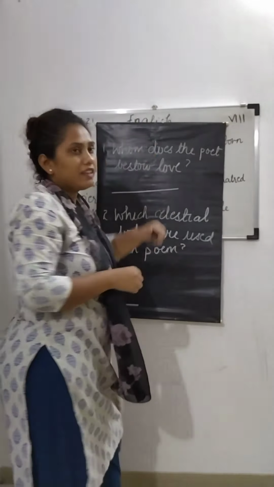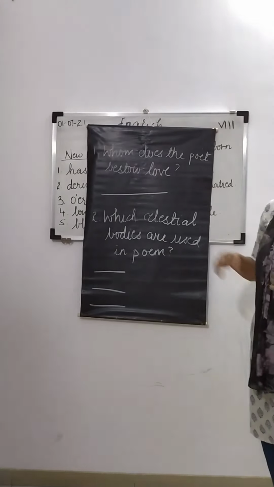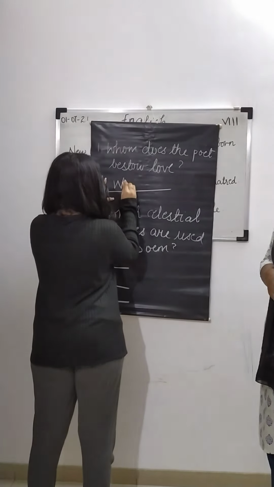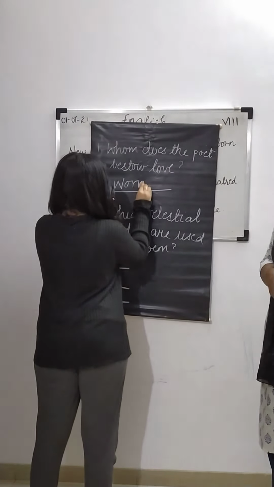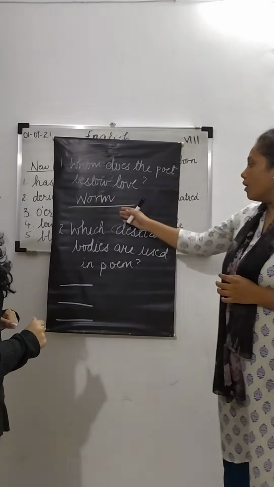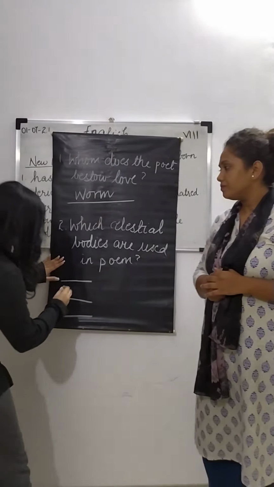Can you please come and write? Whom does the poet bestow love on? Yes, very good. The poet bestows his love on the worm. Which celestial bodies are used in the poem?